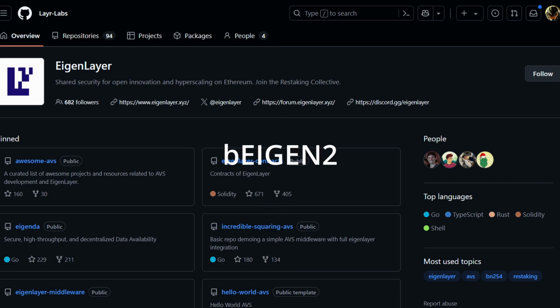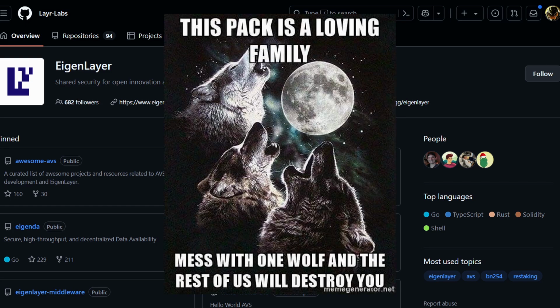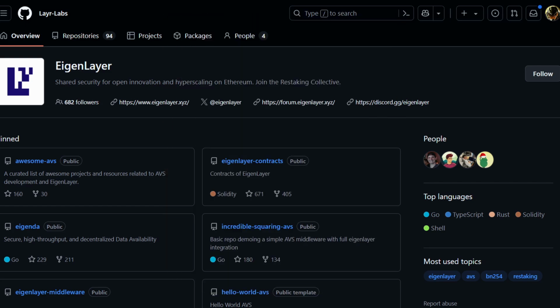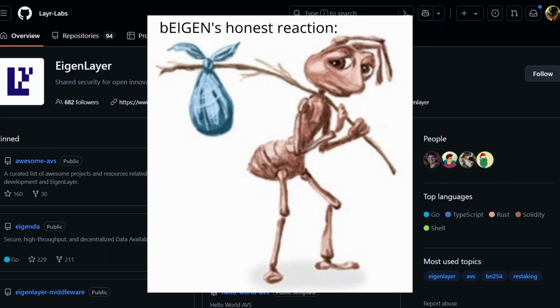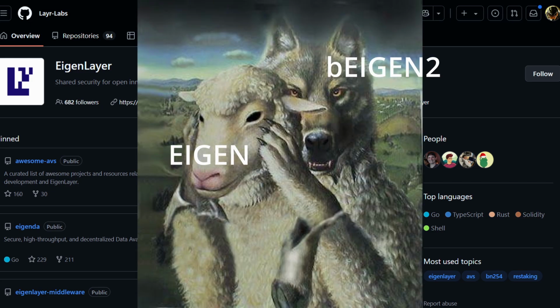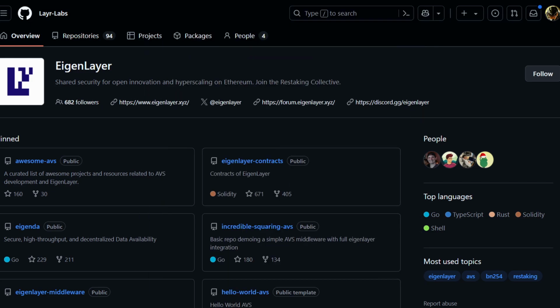Let's call it b-eigen 2. They, along with anyone else who agrees with their decision, can switch to this fork, and over time, if their calculations were right, the free and open markets would converge on their fork and will thus devalue b-eigen. Eigen will then become a wrapper around b-eigen 2 and not b-eigen. This is called slashing by forking, and that is how EigenLayer works.